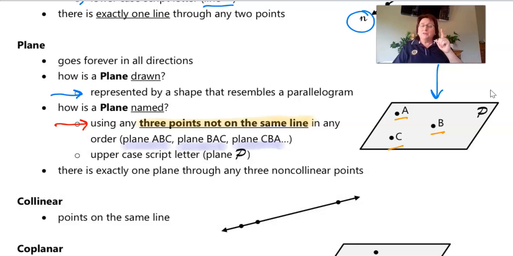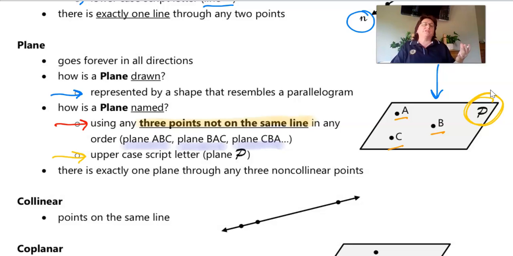Okay, now, there's another way, guys, that we can name this. We can also name it using an uppercase script letter. Now, that was different than a line. Remember, a line is a lowercase. A plane is an uppercase script letter. And in this case, it is P. So we would write out the word plane, P. That's another way that we can name that plane.